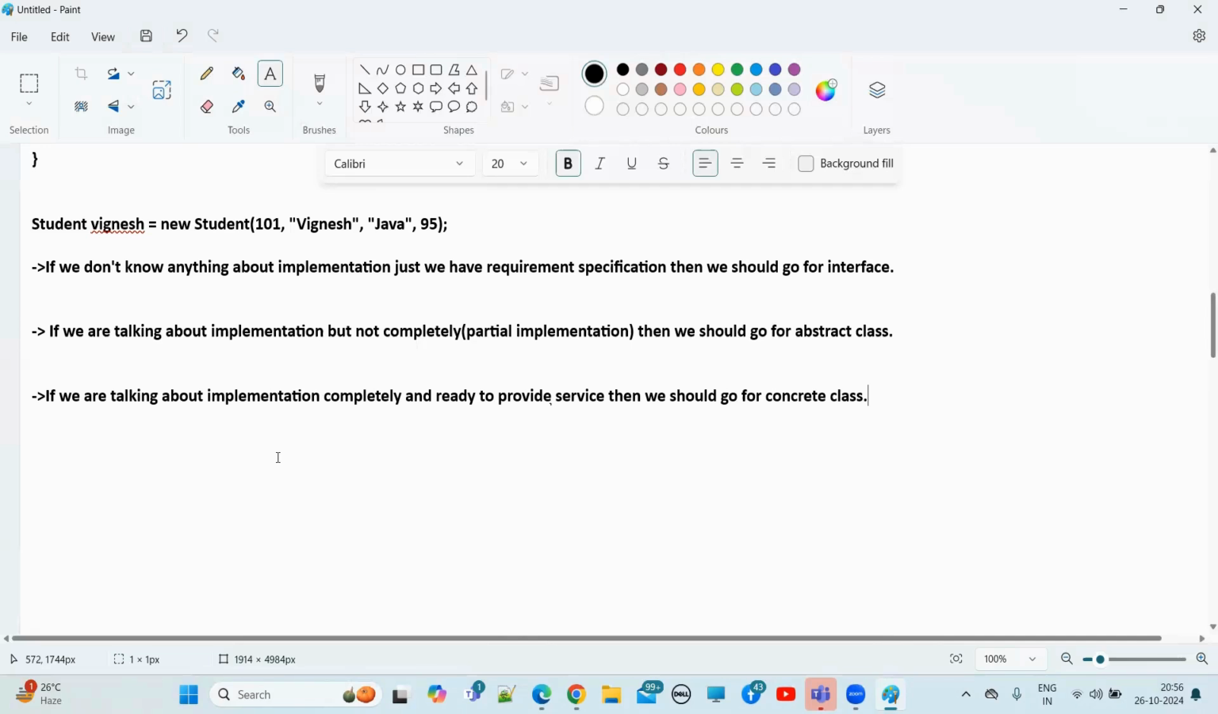Right? Can we create a constructor in the abstract class or not? Already we saw the example also. So these are the differences, guys. See how many differences we have.